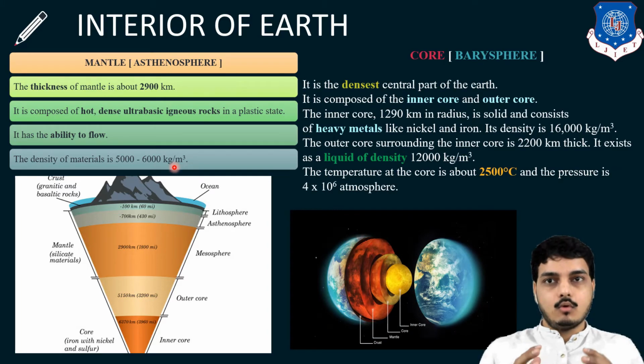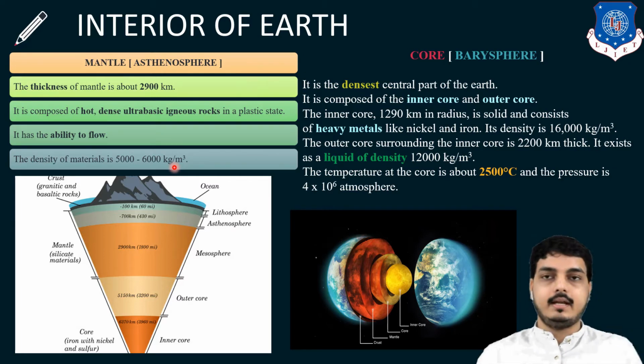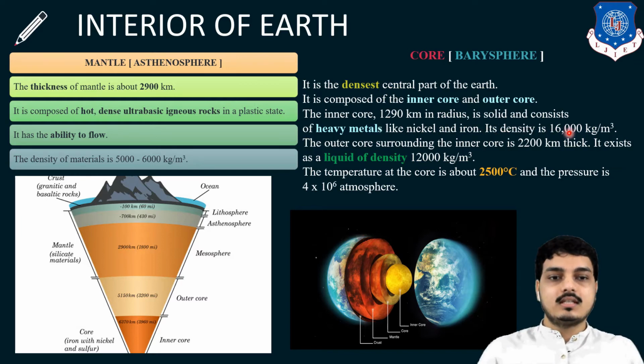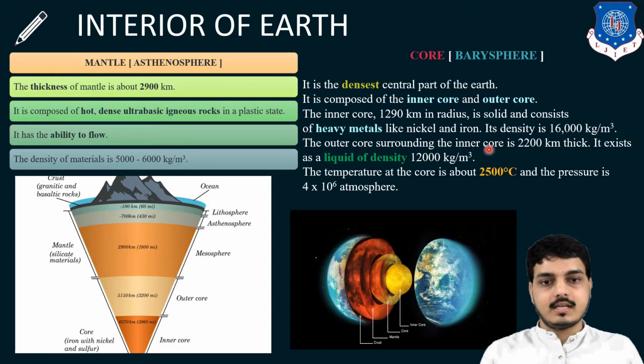The core is the densest central part of the earth. It is composed of inner core and outer core. The inner core is around 1290 km in radius, solid, and consists of heavy metals like nickel and iron. Its density is around 16,000 kg per meter cube. The outer core surrounds the inner core and is 2200 km thick. It exists as a liquid with a density of around 12,000 kg per meter cube. The temperature is around 2500 degrees Celsius and the pressure is 4 times 10 to the power 6 atmosphere. So this was all the basics which we have previously learned.